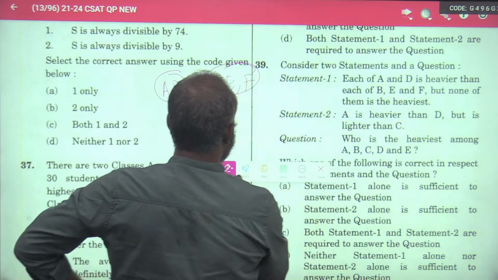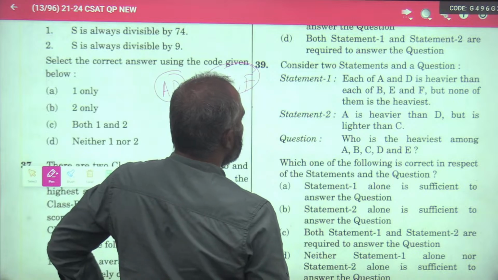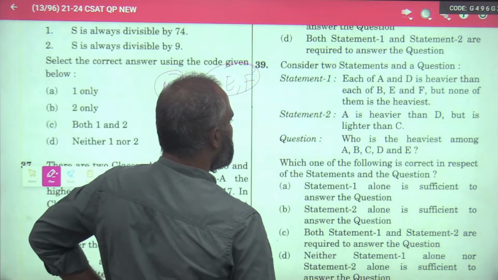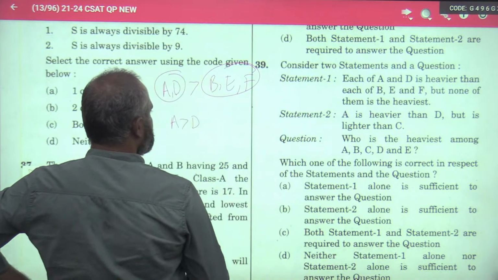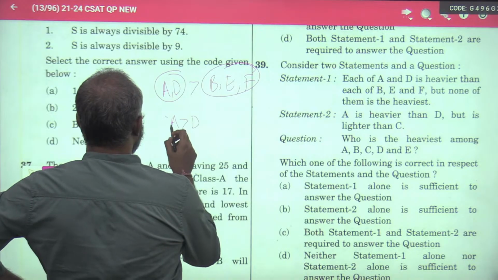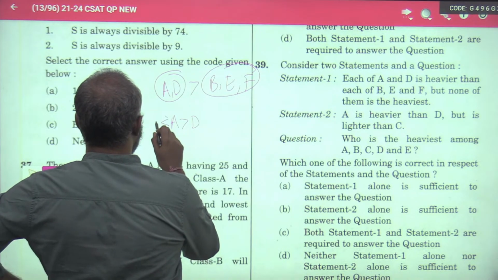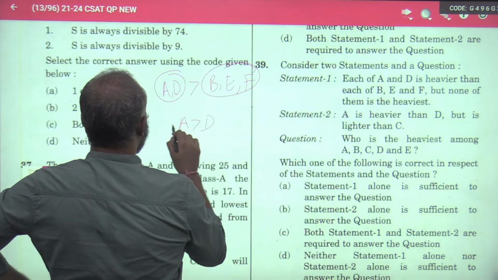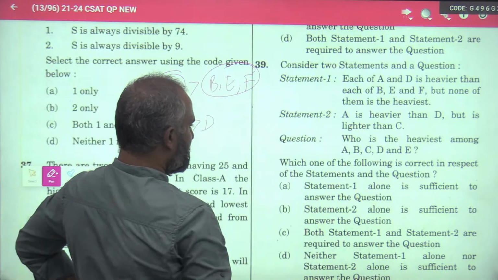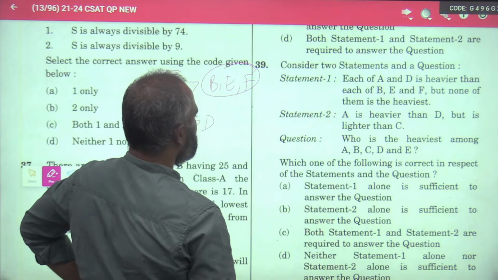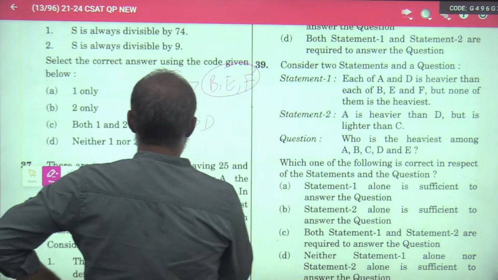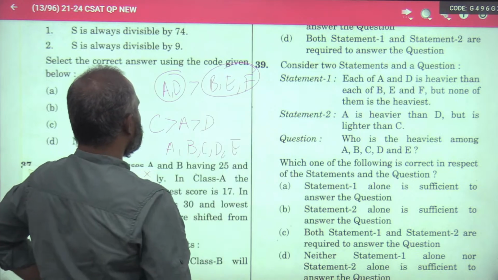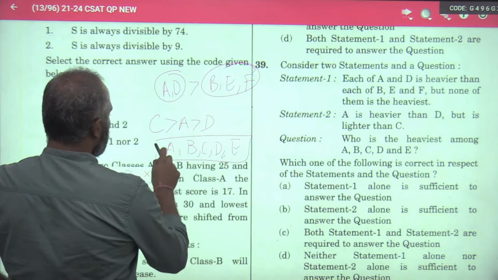Next, statement 2: A is heavier than D, but A is lighter than C. Now, who is the heaviest among A, B, C, D and E? Now, this is the question.